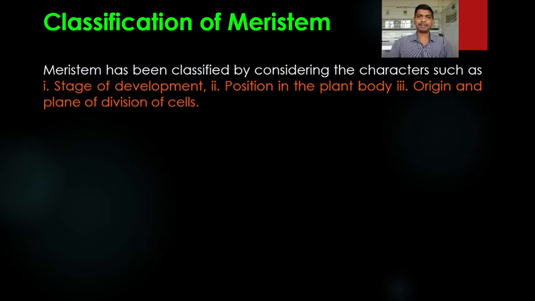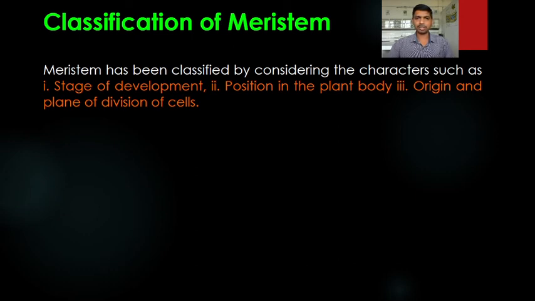Meristem has been classified by considering characters such as stage of development, position in the plant body, origin and plane of division of cells. Now in this slide we are going to study the classification of the meristem. In the previous slides we studied the types of tissue: meristematic tissue and permanent tissue. Permanent tissue is divided into two types: simple tissue and complex tissue.